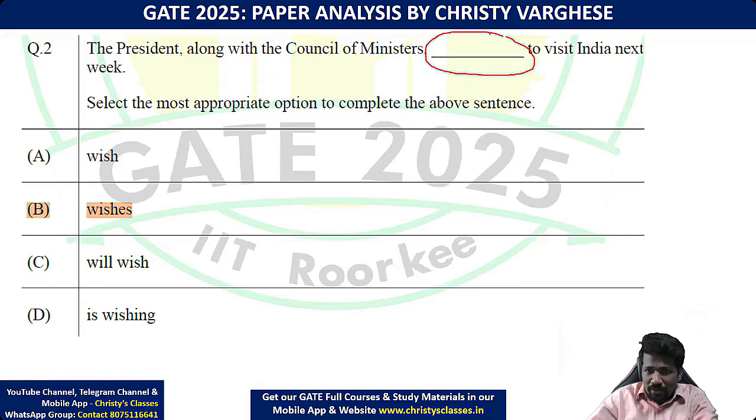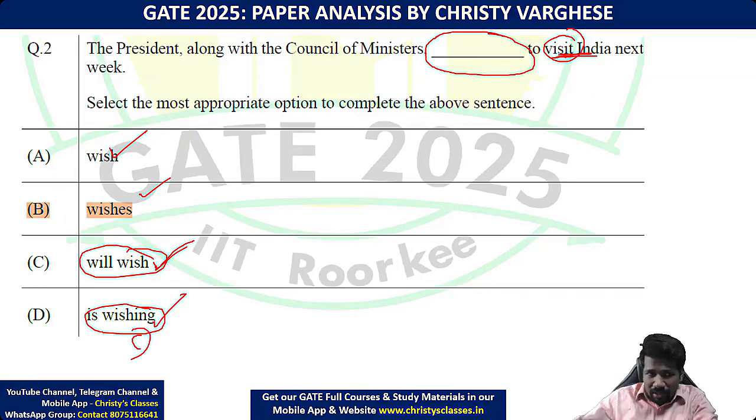This you have to fill with a verb. Wish, wishes, will wish, is wishing. Will wish means it is a future tense, but this is not a future tense here. Visit means it is present tense. Is wishing means present continuous action.